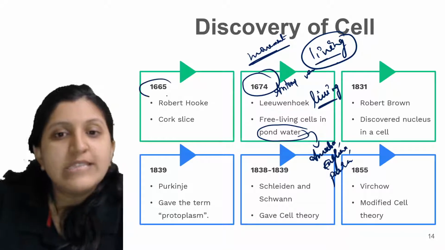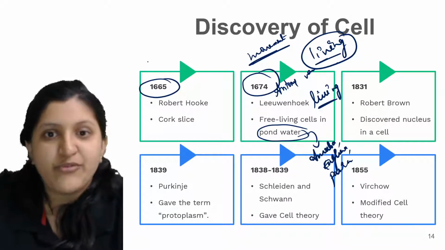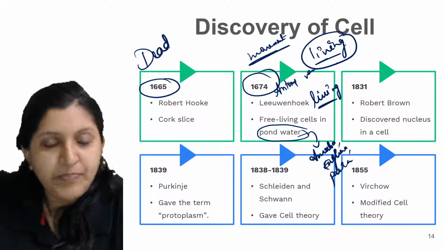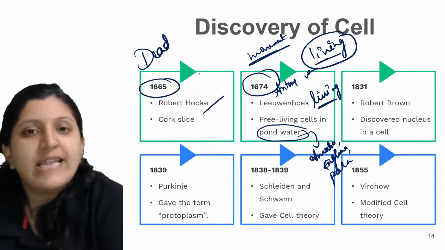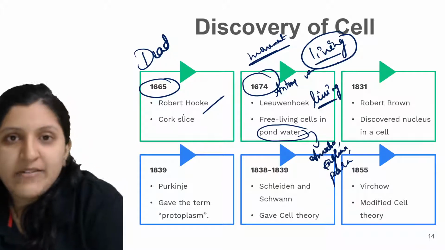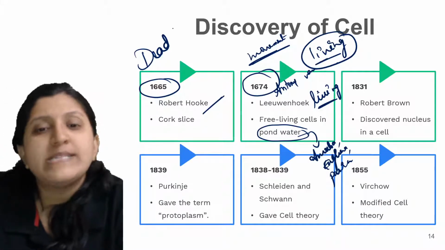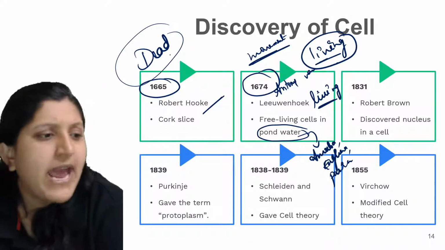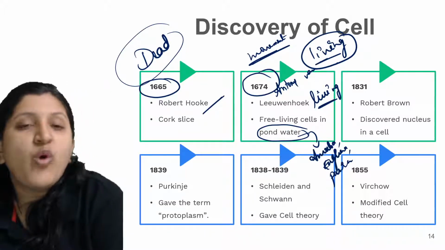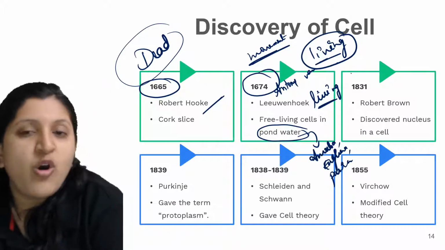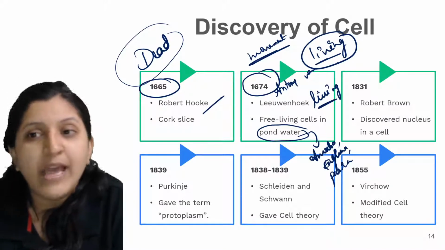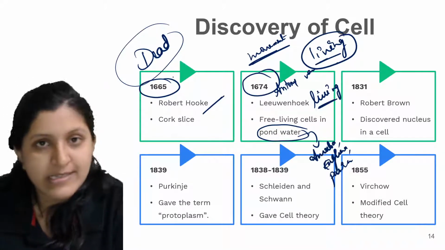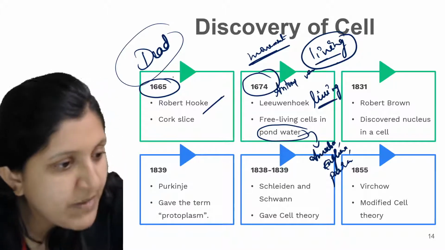For the very first time in the year 1665, a dead cell was observed. Robert Hooke is the one who we always say discovered a cell for the very first time, even though it was a dead one, because we never had an idea what exactly a dead one is or what exactly a living one is. Only after that we started realizing that this is a living thing and this is a non-living thing.